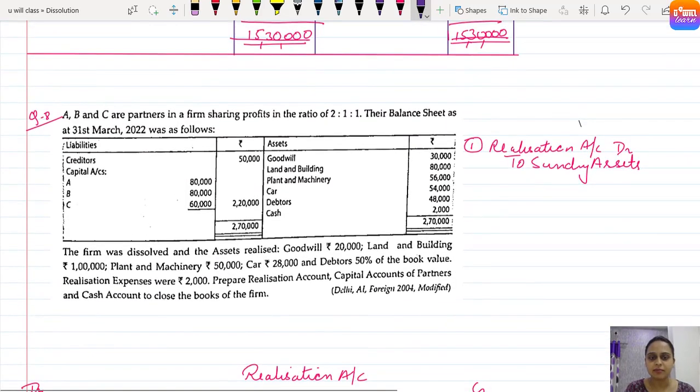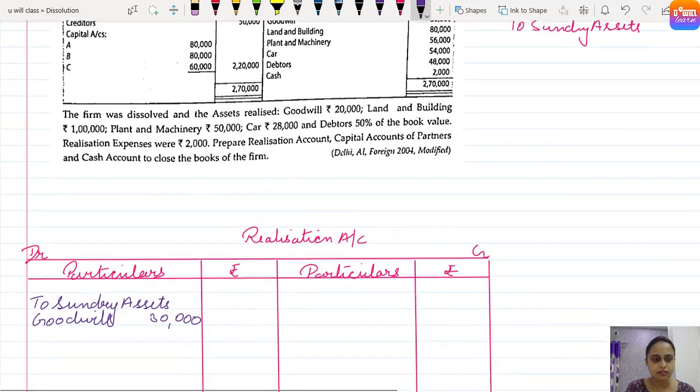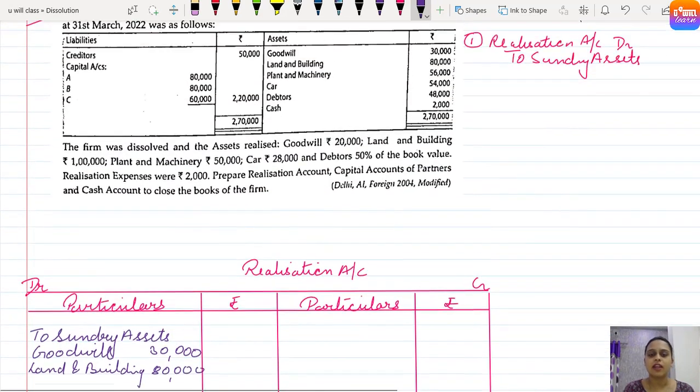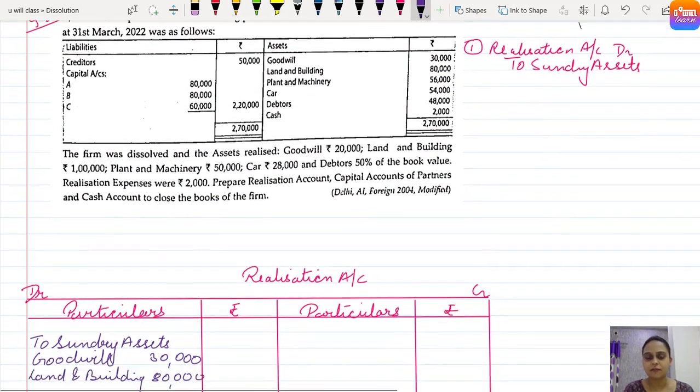Then we have land and building 80,000. After land and building we have plant and machinery 56,000.